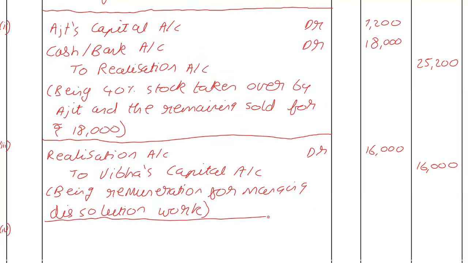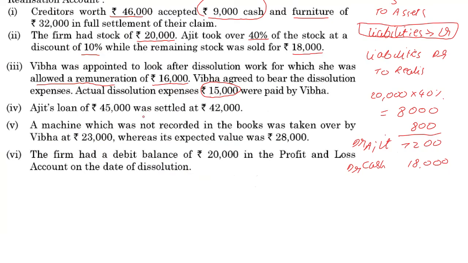We draw a line. Now, Ajit's loan of 45,000 was settled at 42,000. Ajit has given a loan to the partnership firm. This loan is going to have a credit balance. Okay, and under normal circumstances, all right, it gets paid in full.